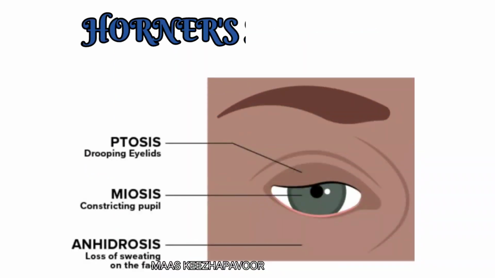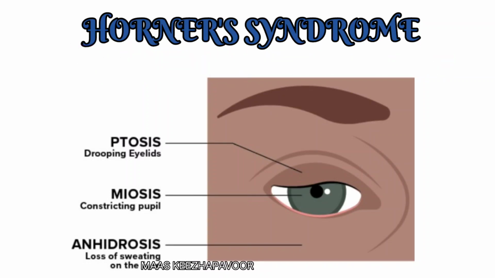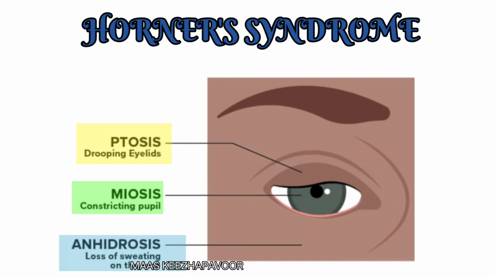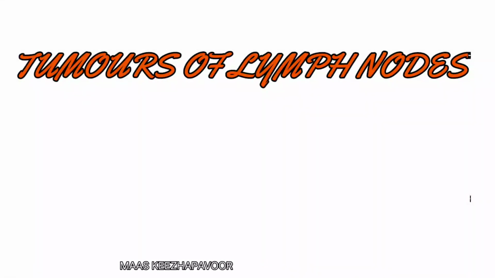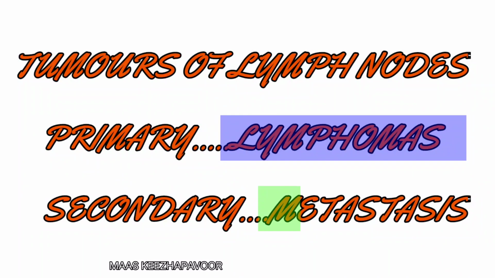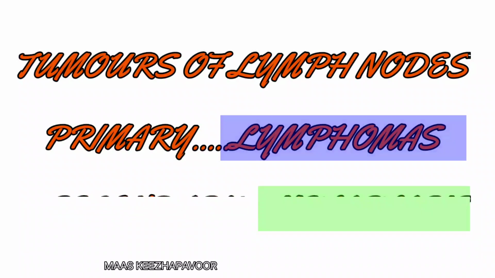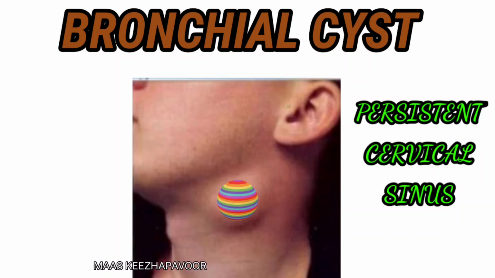Injury to sympathetic trunk causes Horner syndrome. The features of Horner syndrome are miosis, partial ptosis, anhidrosis, and enophthalmos. Tumors of lymph nodes can be either primary, that is lymphomas, or secondary, that is metastasis. Sometimes the persistent cervical sinus may be present as a swelling along the border of sternocleidomastoid. This is called as branchial cyst.